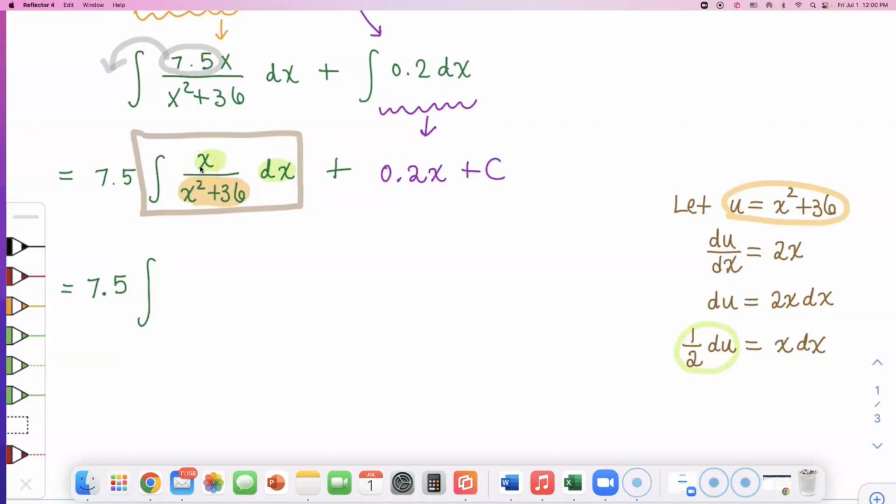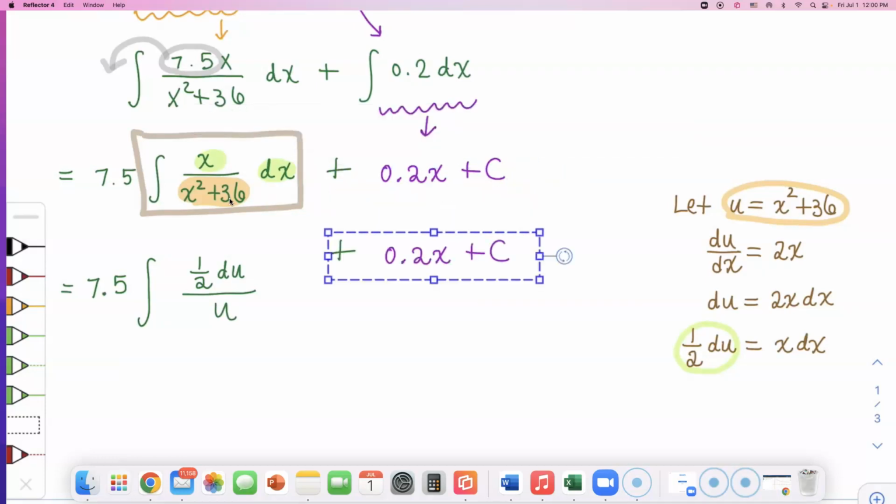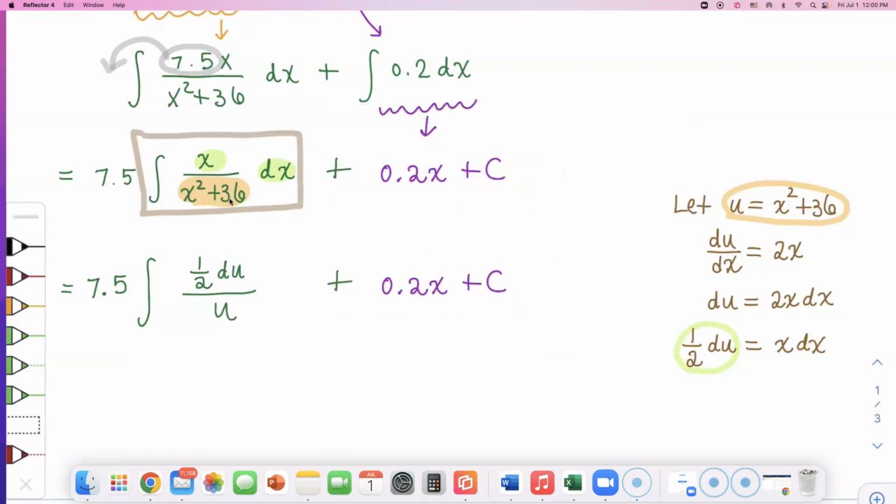It's going to be ugly: half du on top of the fraction. That's what the green piece is, half du. And in the bottom of the fraction, I will have my u. And you can just keep on copying this down. This one isn't really going to do anything. This is all done, waiting for this green part to be done.